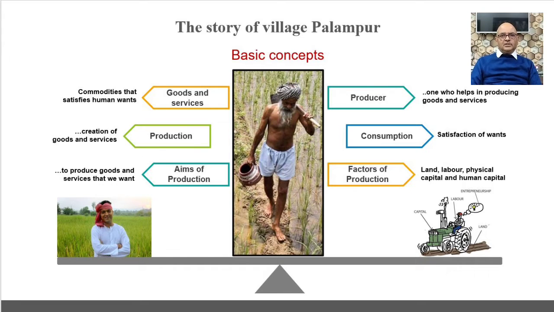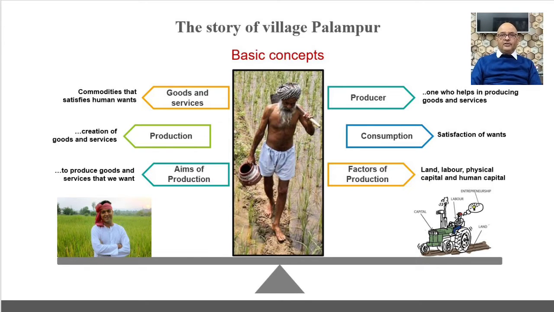So, let us first understand goods and services. Goods means physical commodities that can be touched or seen. That means they are tangible. In economics, it means commodities that satisfy human wants. Rice, wheat, egg, shirt, trouser, sari, car, house, etc. are all examples of goods.